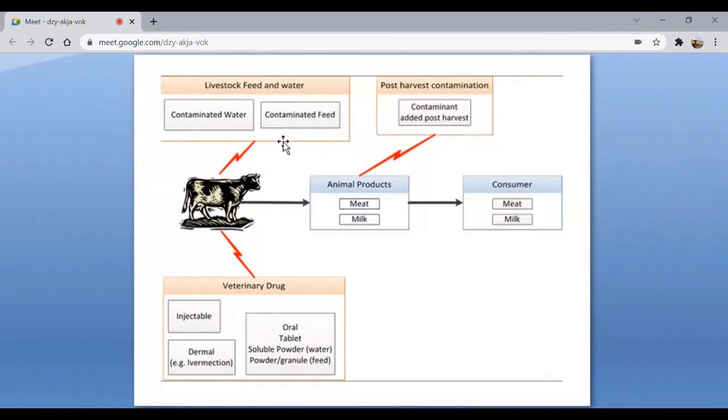Number two is contaminated feed. What happens is that you use pesticides for the proper growth of particular plants or crops. We are using wheat, or say maize. Maize is generally used in the feed of animals, whether pigs, cattle, or poultry.